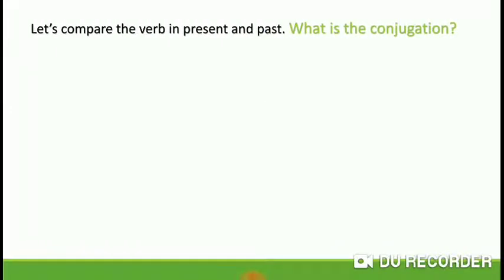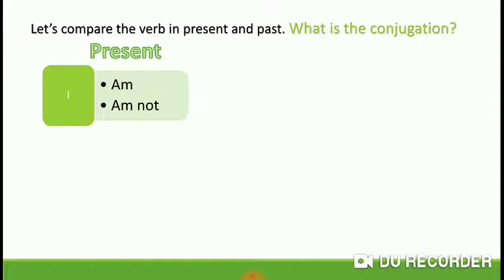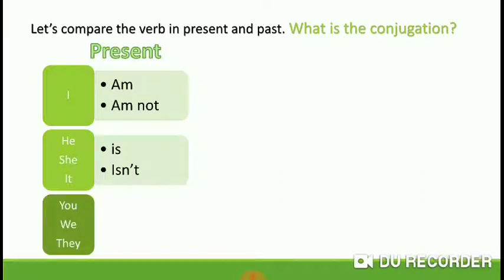Let's compare the verb in present and past. What is the conjugation? In present, we say I am or I am not. He, she, it, is or isn't. You, we, and they are or aren't. For example, I am Mexican.